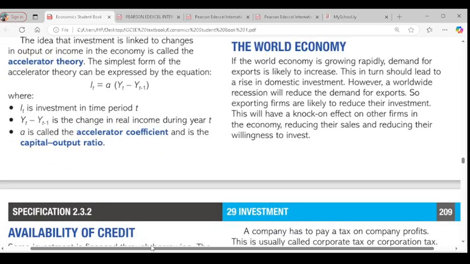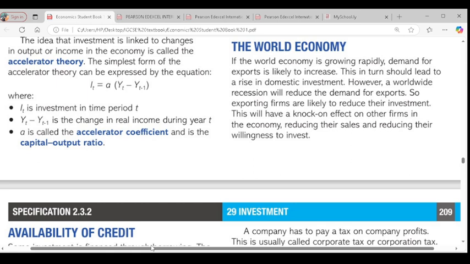So when I talk about the world economy, I wrote, if the world economy is growing rapidly, demand for exports is likely to increase. This in turn should lead to a rise in domestic investment. However, a worldwide recession would reduce the demand for exports. Exporting firms are likely to reduce their investment as a result. So the world economy simply means what is happening within the world.